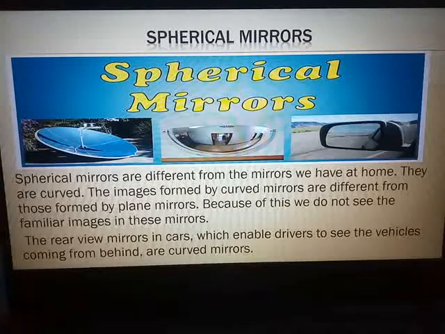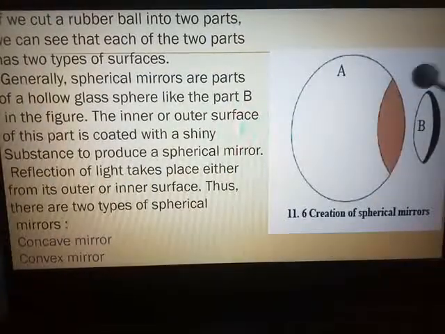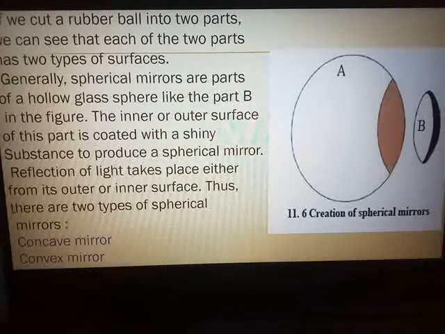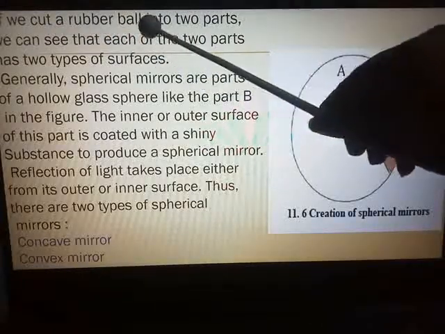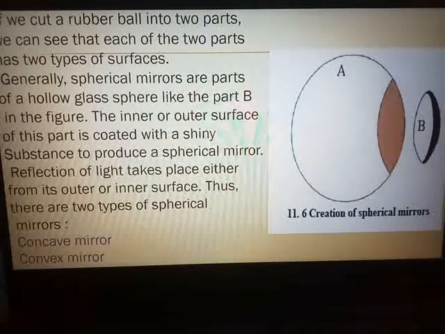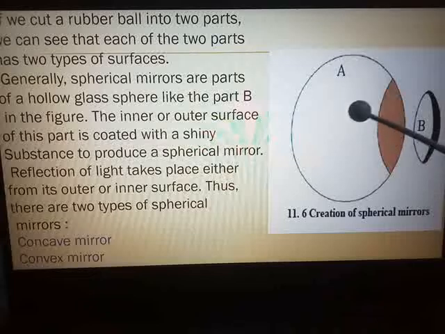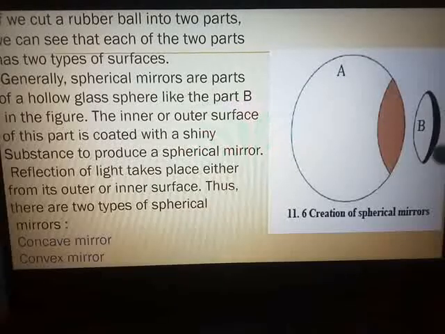Now, to see how a spherical mirror is created, take a rubber ball and cut it into two parts. You will see that each of the two parts has two types of surfaces. Generally, spherical mirrors are parts of a hollow glass sphere, like the part B given in the figure. The inner or the outer surface of this part is coated with a shiny substance to produce a spherical mirror.